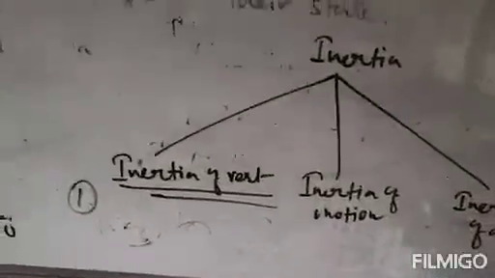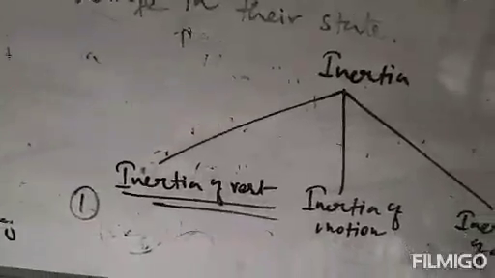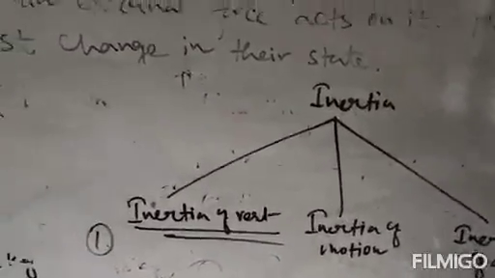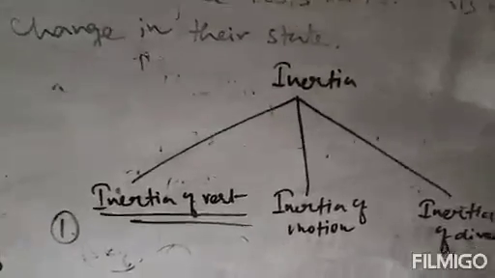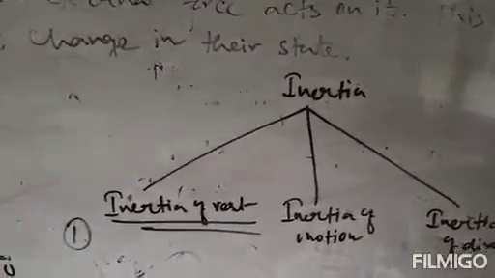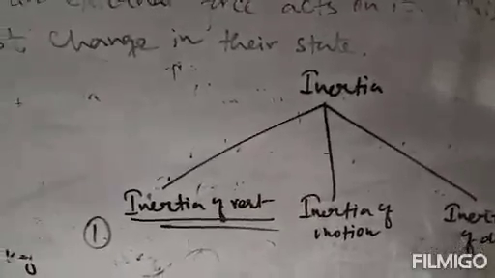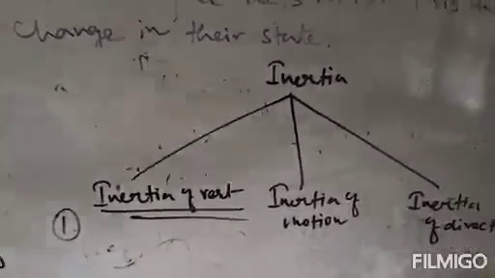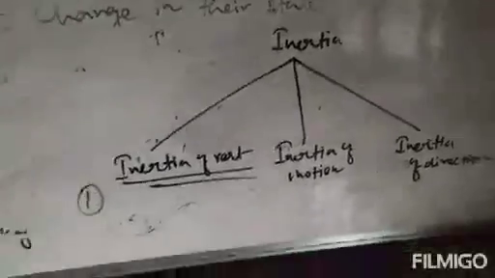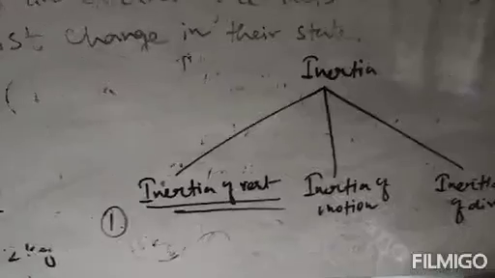The bus is initially at rest, and the passengers are also in their rest position. Now if the bus suddenly starts moving, the passengers' bodies resist the change.